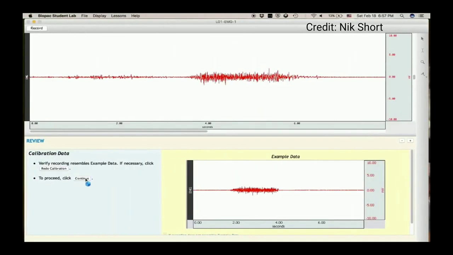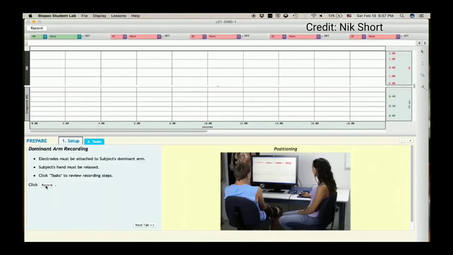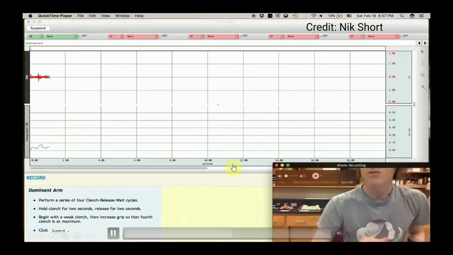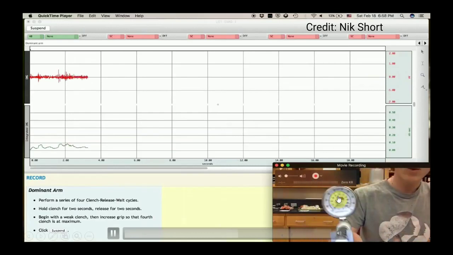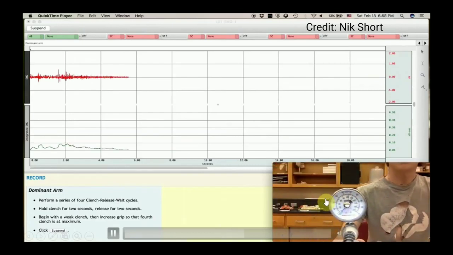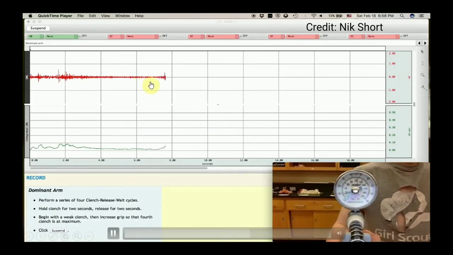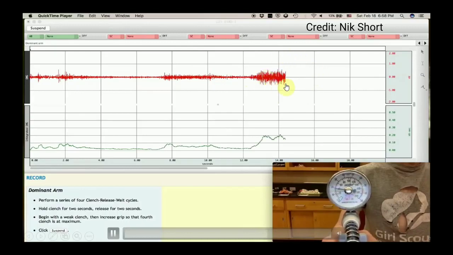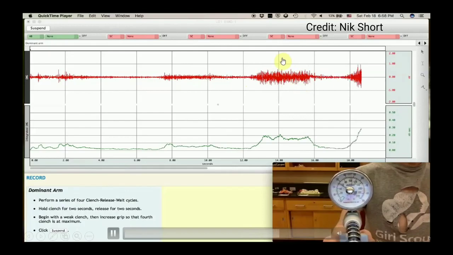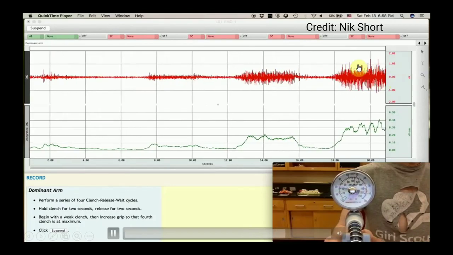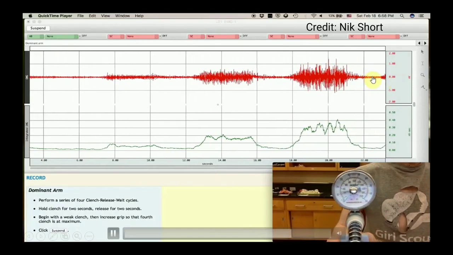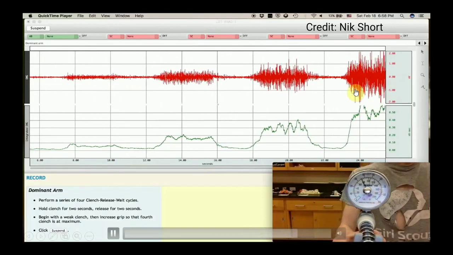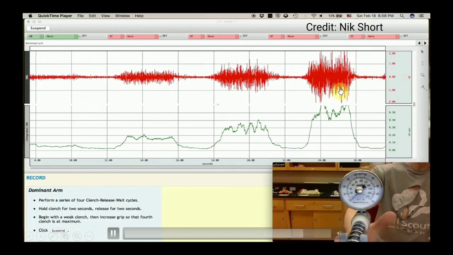So let us see how it is done. Start recording. Now here you can see the person is holding the hand dynamometer. This is how he will generate the weightlifting force. So this is a resting EMG. Now he is lifting the 20 pound weight and this interference pattern is obtained. Then he will lift the 40 pound weight with the hand dynamometer. So this is the interference pattern for 40 pound. This is the interference pattern for the 60 pound. And next he will lift the 80 pound. So this is the interference pattern for the 80 pound weightlifting.